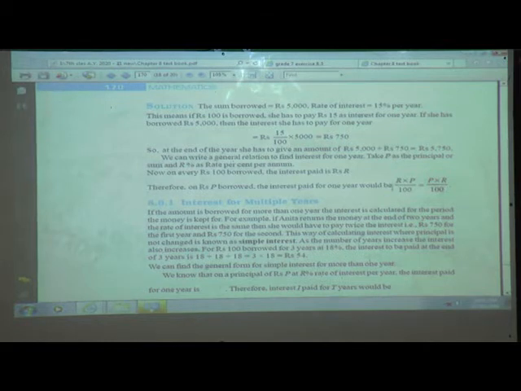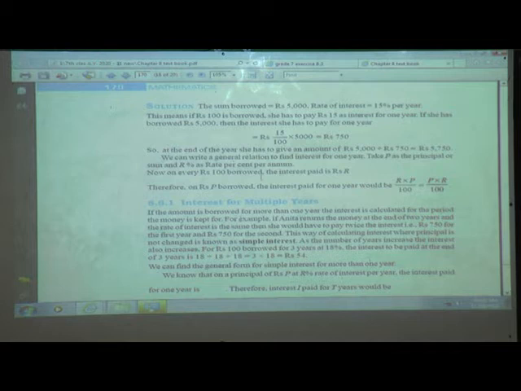So in this way we calculated the extra amount paid along with the principal. That is, the total amount, amount plus interest, is equal to the total amount to be paid to the bank.